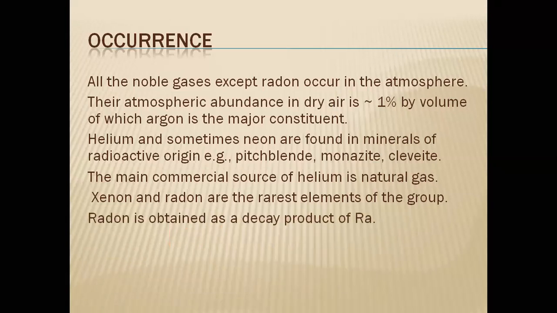Then how do we get radon? Radon is obtained only by radioactive disintegration of radium. 88 radium 226, which is an alkaline earth metal, a second group element, when it undergoes radioactive disintegration gives 86 radon 222 and helium 4.